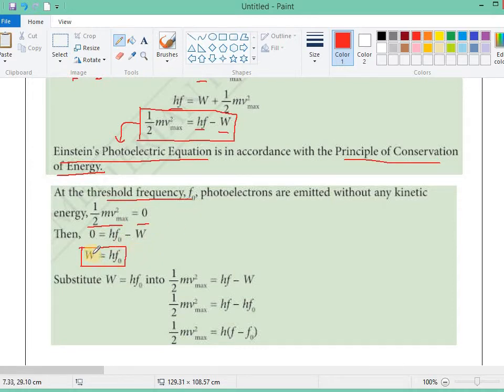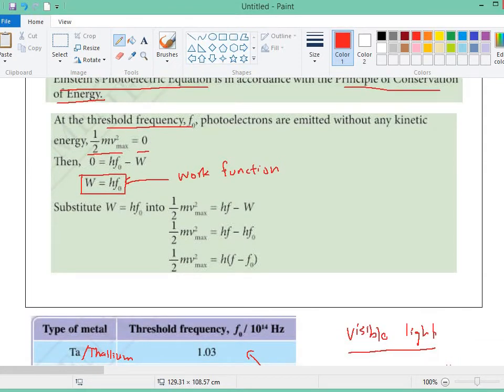So this W is called the work function. Basically, the work function is the minimum work done for the electron to escape the surface of the metal. So we call it the work function. Now if we substitute this work function into half mv square equals hf minus W, we get the equation like this.